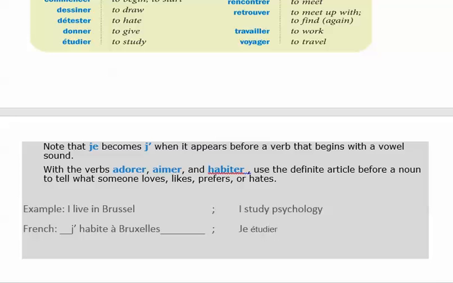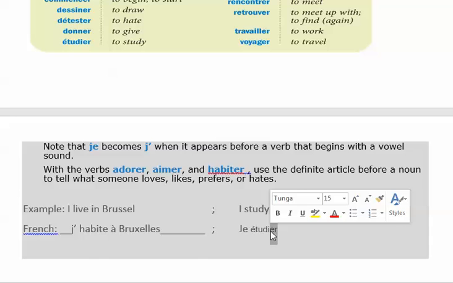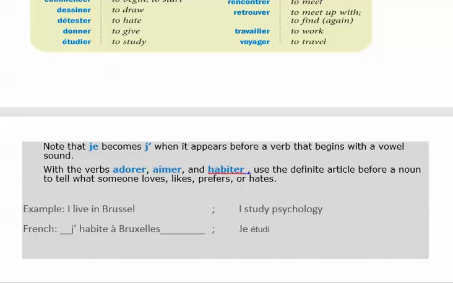J'étudier, right? But you're going to remove the ER, right? And replace with what letter? E. J'étudie. Now, again, this is because of the vowel sound. I cannot say "je étudie." I will say instead j'étudie. J'étudie. What's psychology? La psychologie. La psychologie means psychology. This is also one of the terms you need to know for topics in the classroom.